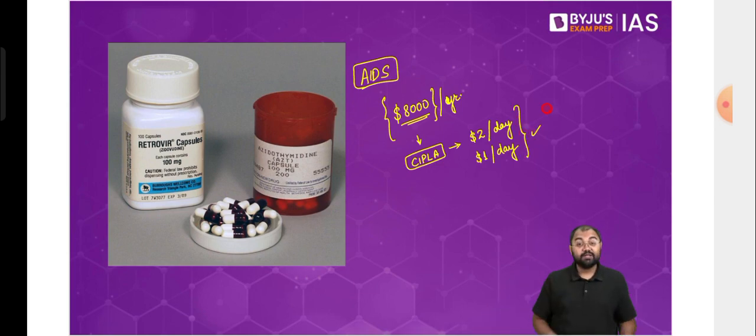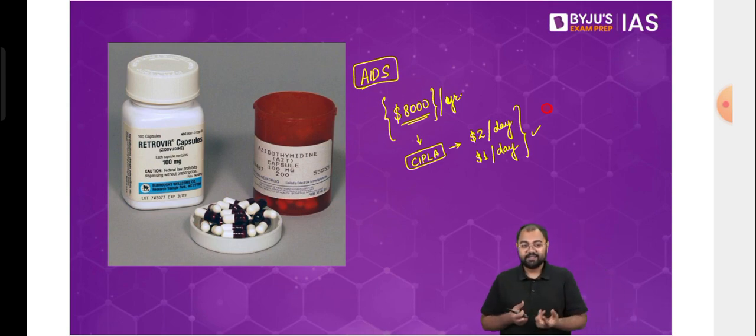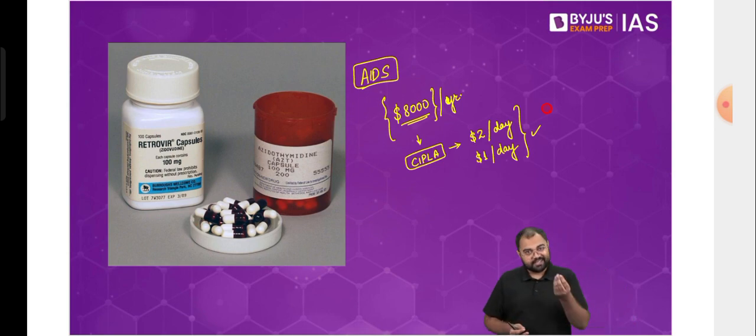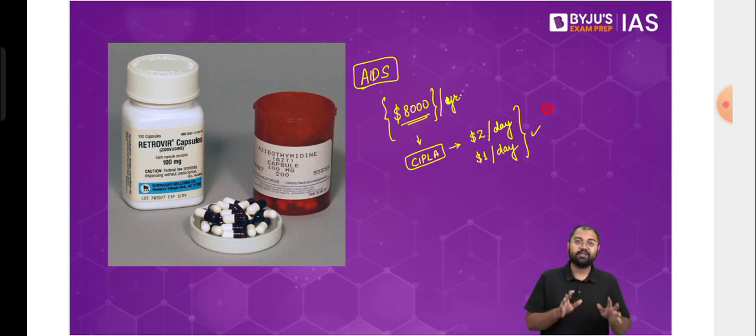Now this was a big controversy because the US company obviously did not like it. They were the only ones who knew how to produce this medicine, and nobody else knew. They had a big market in the entire world. And now India had allowed a normal company like Cipla to start manufacturing this medicine. It created a lot of controversy. Many times we have seen that pharmaceutical companies start working like a cartel, and this is what happened here as well. They all started putting cumulative pressure on India to stop Cipla from manufacturing these medicines.